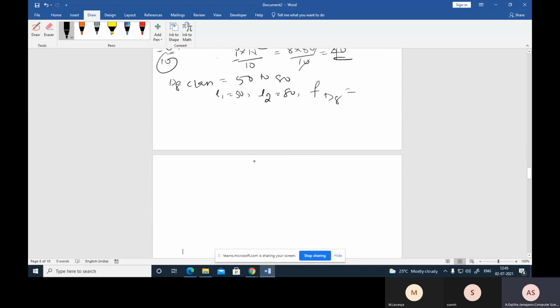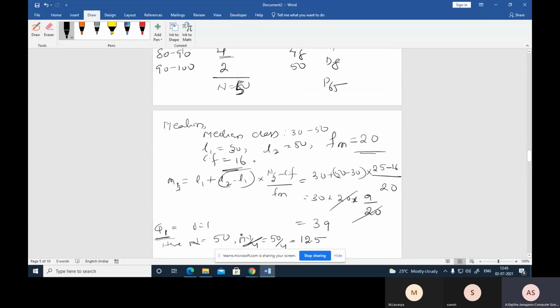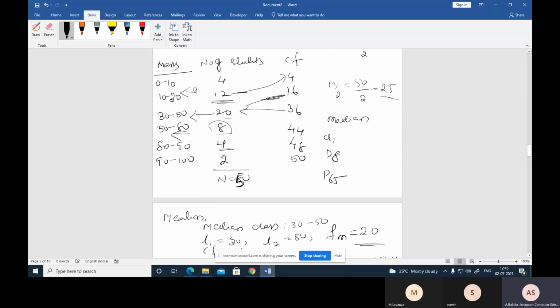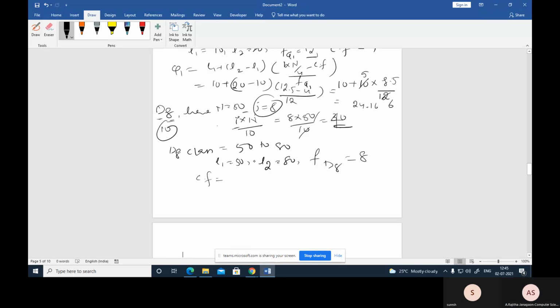This is 8. So then what is the cumulative frequency? Which is the previous one for this class interval? What is that? Yes, this is 36. Now the cumulative frequency here is 36.